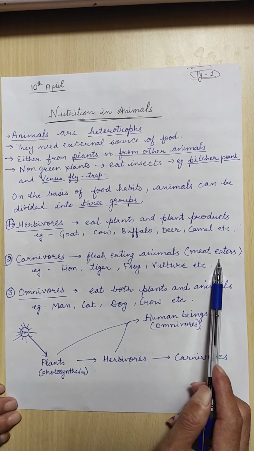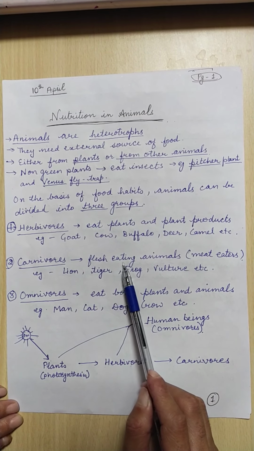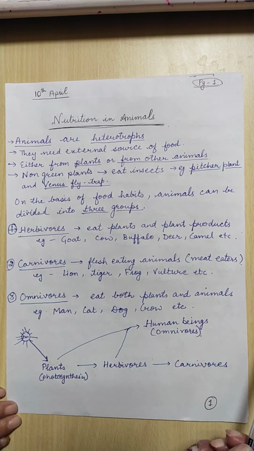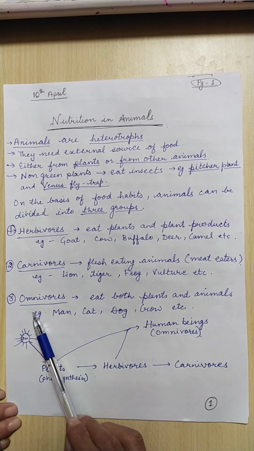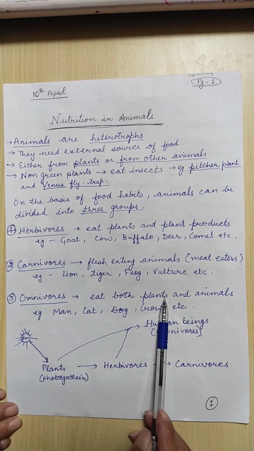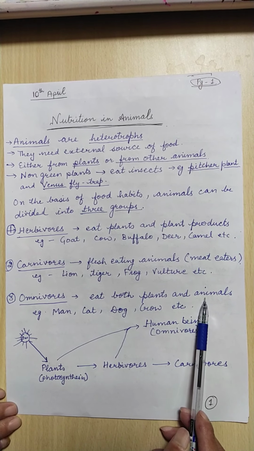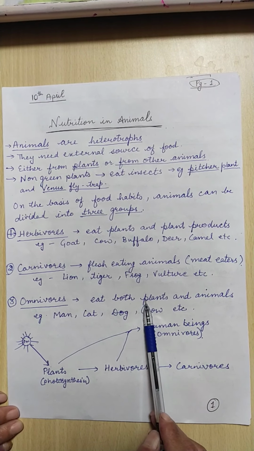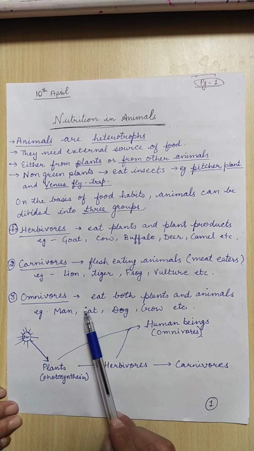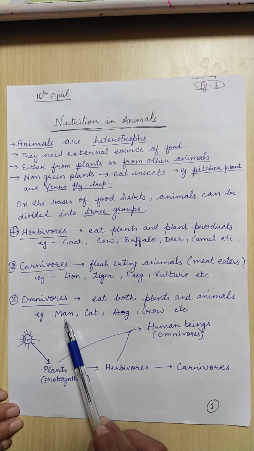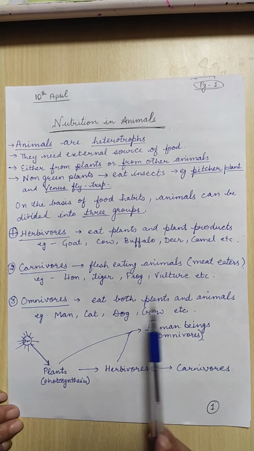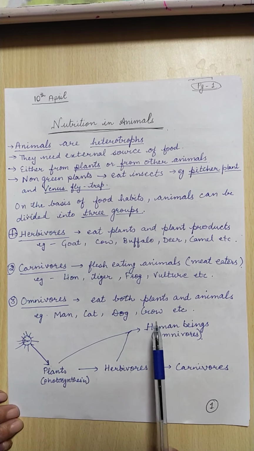Carnivores, also known as meat eaters, eat the flesh of other animals, like lion, tiger, frog, vulture, etc. The third group is the omnivores, which can eat both plants as well as the flesh of other animals. They are known as plant eaters as well as animal eaters. Such organisms are called omnivores. For example, human beings, cat, dog, crow, etc. All these are omnivores.